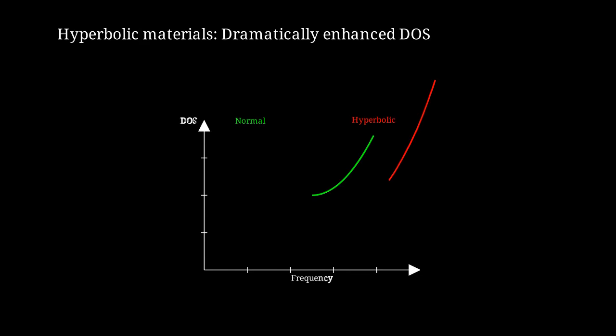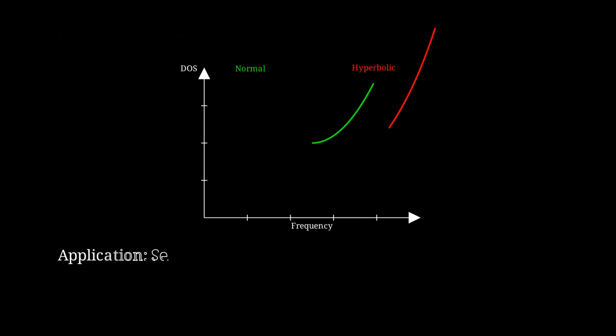Here we compare the density of states. Normal materials show a gradual quadratic increase. Hyperbolic materials show exponential or even divergent behavior, creating enormous DOS at certain frequencies. This enables selective thermal emitters. By engineering the hyperbolic frequency range, we can create materials that radiate strongly at desired wavelengths while suppressing emission elsewhere.